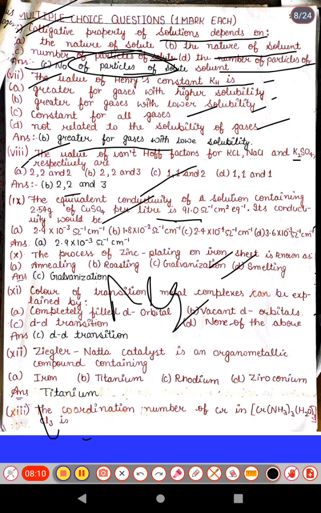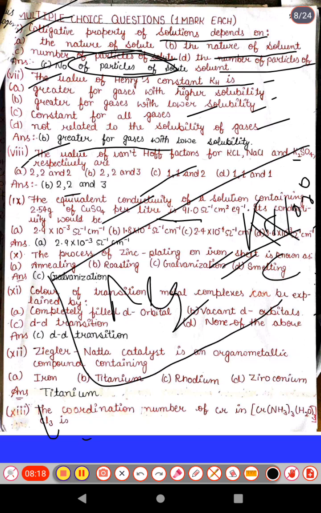Equivalent conductivity can be calculated as K multiplied by 1000 and divided by the concentration term, which can be normality in the case of equivalent conductivity. Solving with this, the answer is option A, 2.9 multiplied by 10 to the power -3 ohm inverse centimeter inverse.